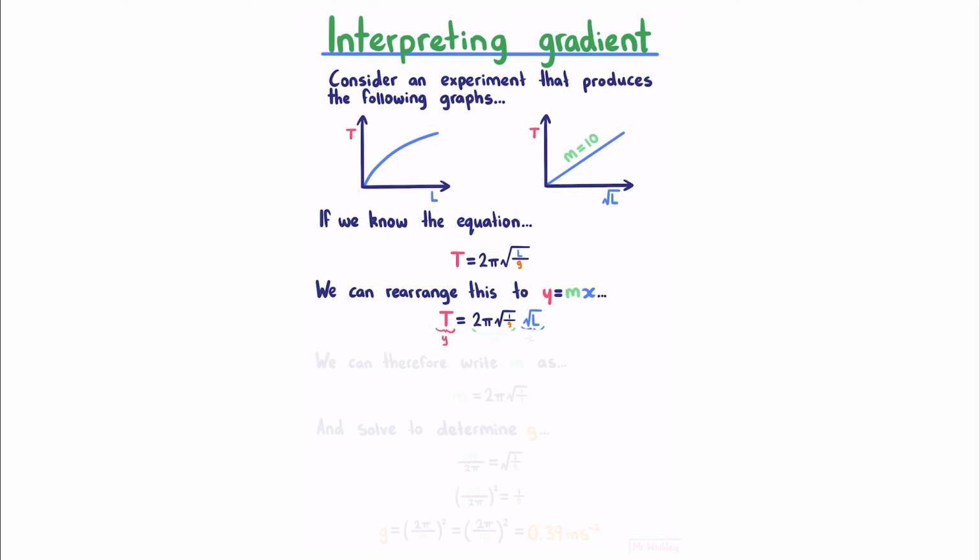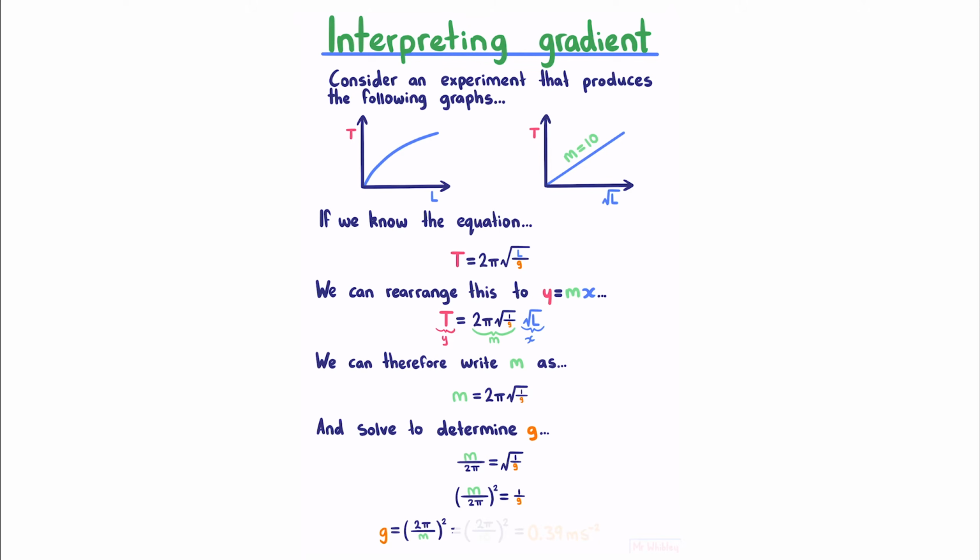Where t is our y, 2 pi times the square root of 1 over g is our m, and the square root of L is our x. We can therefore write our gradient as m equals 2 pi the square root of 1 over g, and solve this to determine g. So if we divide both sides by 2 pi, square both sides, and then take the inverse of both sides, we can substitute our m, which is 10, and get an answer of 0.39 meters per second.